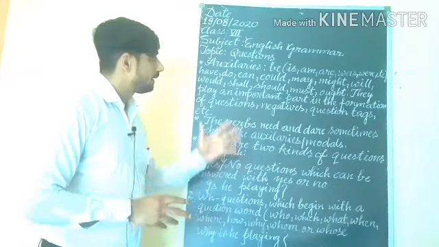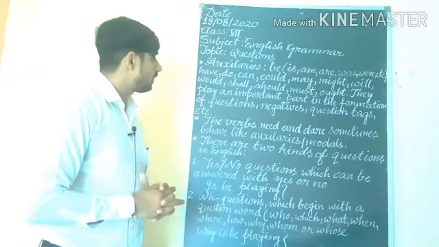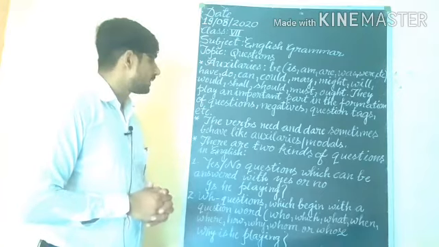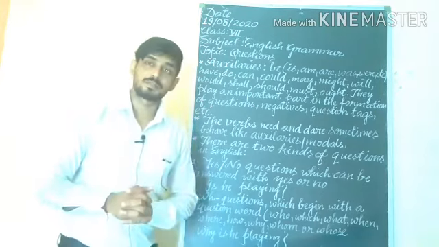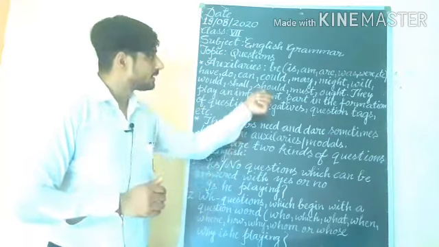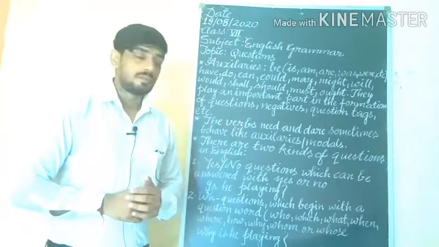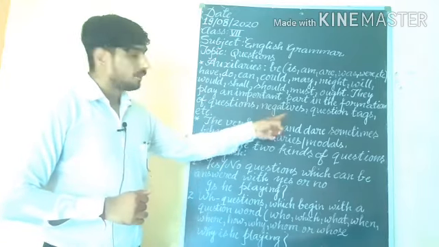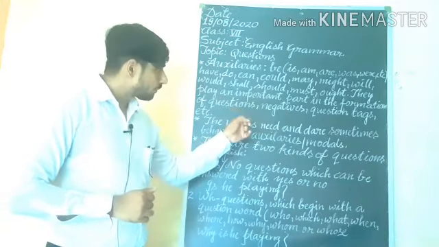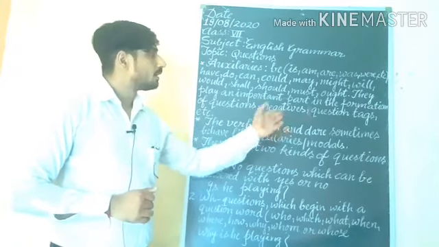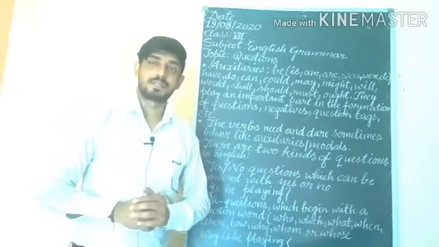They play an important part in the formation of questions, negatives, question tags, etc. Understand? So by using these, we will form interrogative questions, negative sentences, question tags, etc.